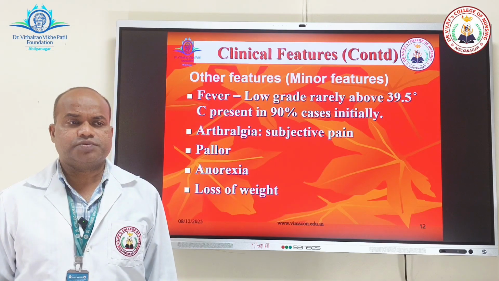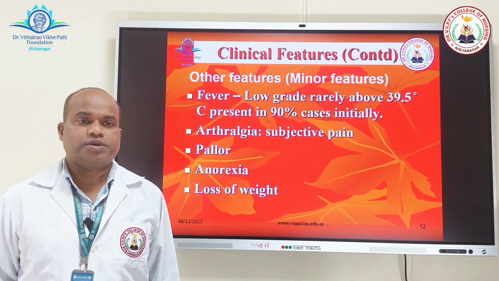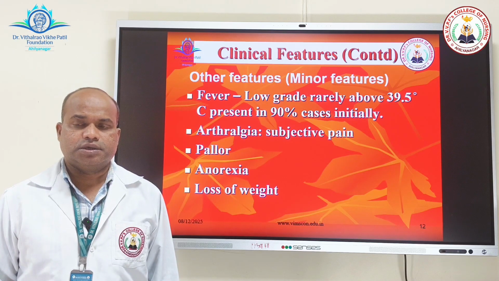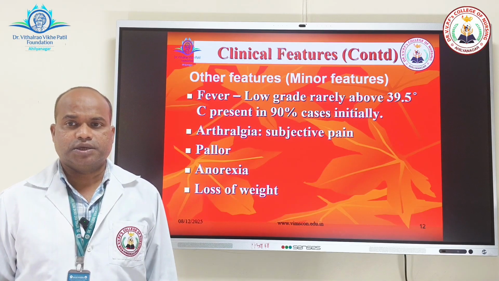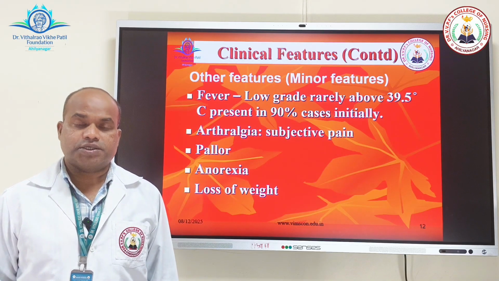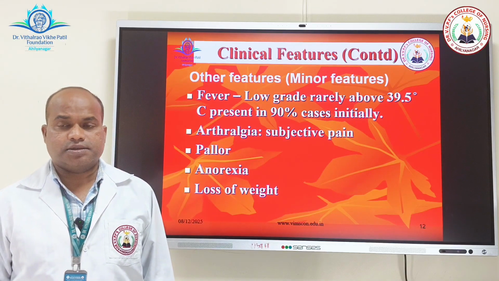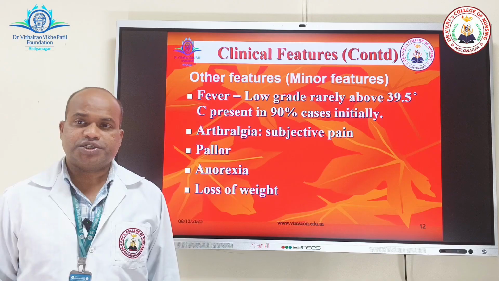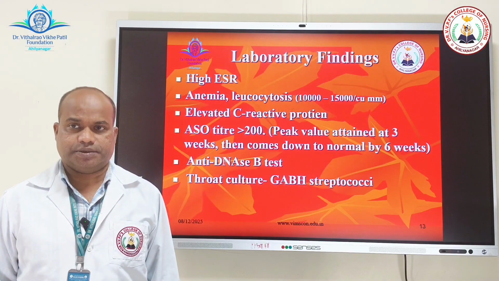The other features, which are also called as minor manifestations, minor features, involve fever, a low grade rarely above 39.5 degrees Celsius, and which is present in 90% of cases initially, which are infected with group A beta hemolytic streptococci. The other thing is arthralgia. This is a subjective pain of the joints, pallor, anorexia, and loss of weight.